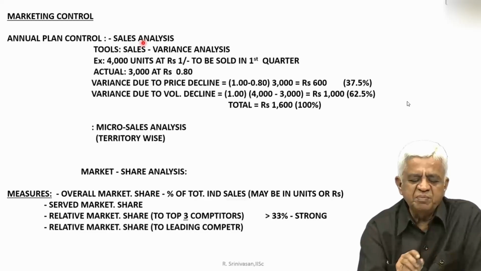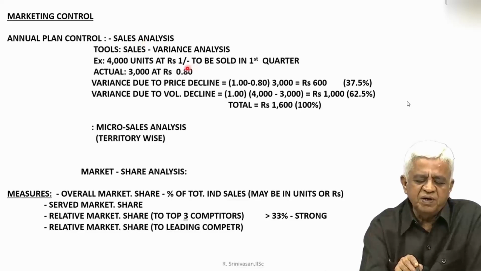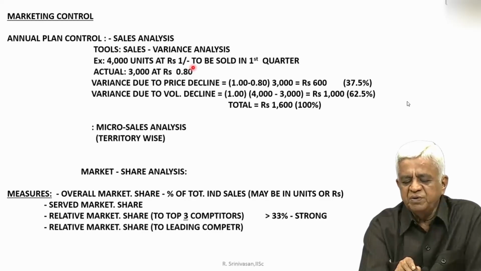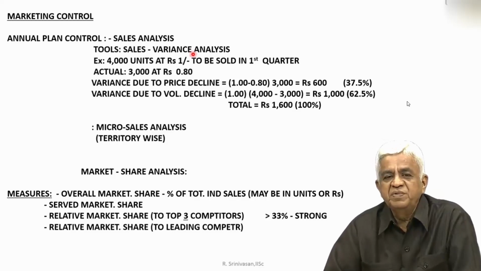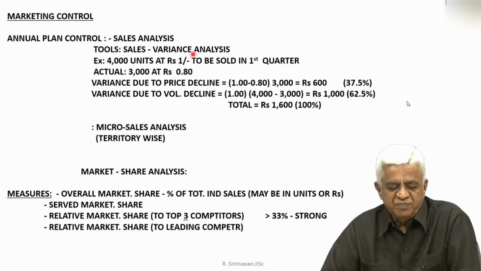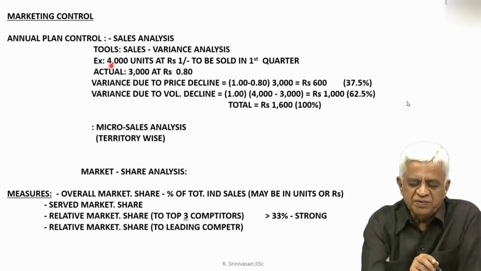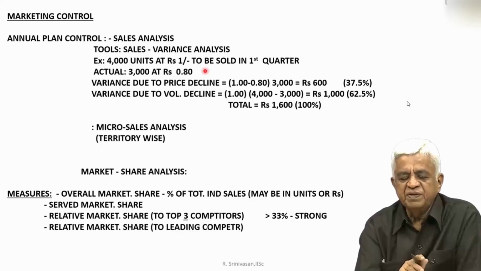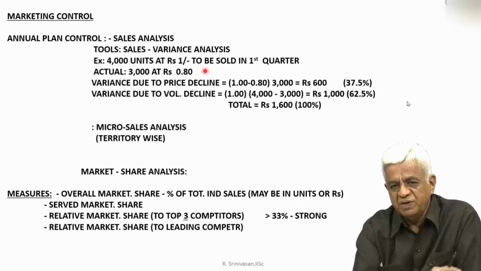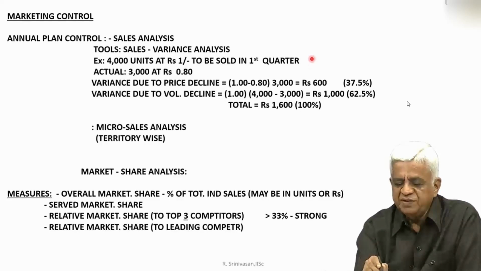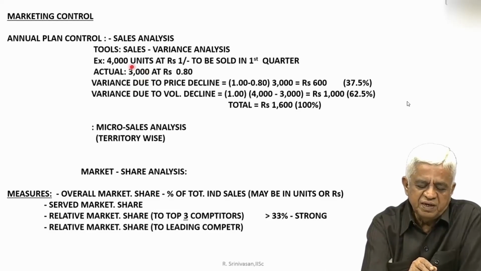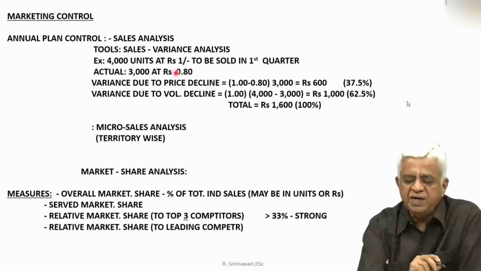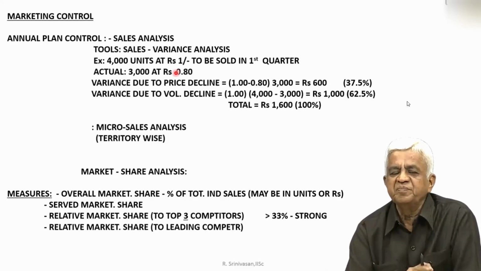An example can be given here. Let us say you have 4,000 units at rupees 1 to be sold in the first quarter. Kindly note that all these are hypothetical examples which are being given here. So, let us say you want to sell 4,000 units at rupee 1 in the first quarter. This was your target, but what you actually achieved was only 3,000, not at 1 but at rupees 0.80, that is at 80 paisa. So, where is the fall?